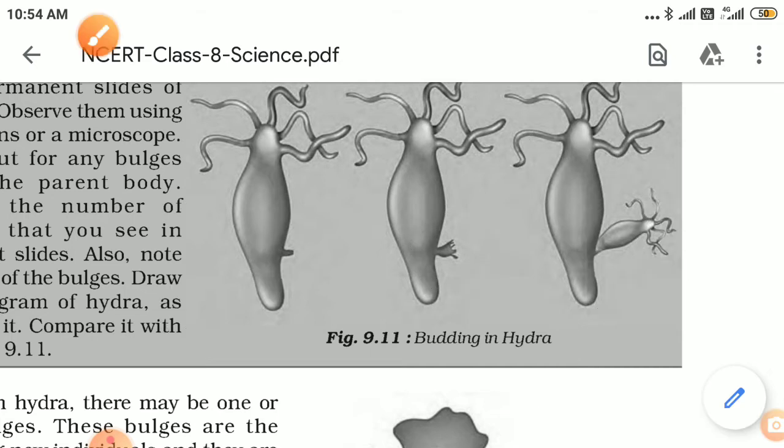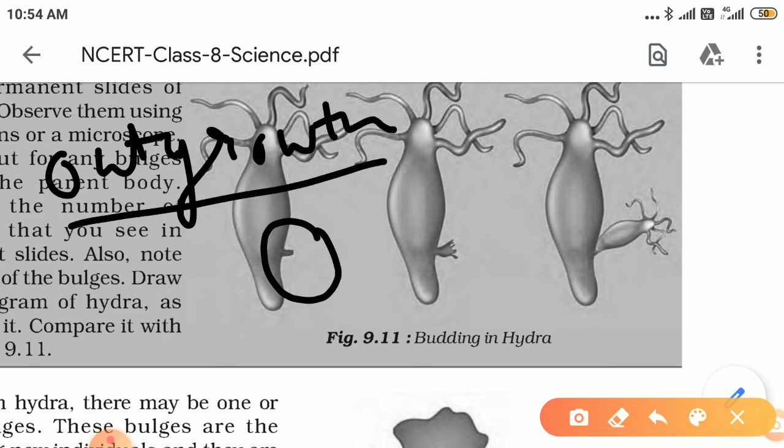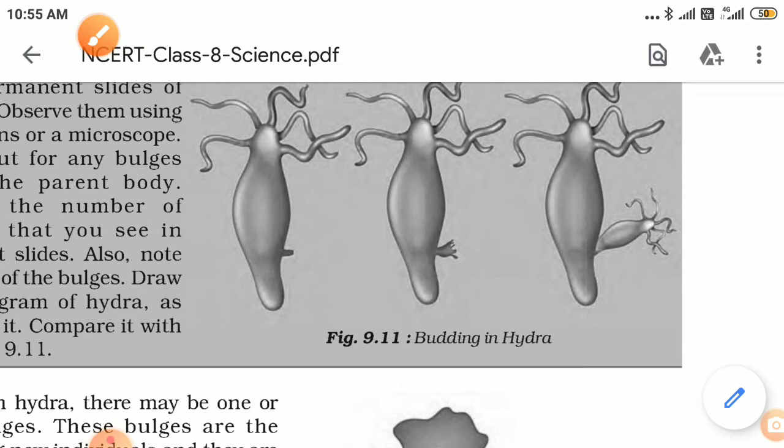So what is a bud? You have to write the definition of bud from here. A bud is a small outgrowth from the body of the parent which grows there, and finally it detaches from the parent's body and grows as an independent organism. So this is called budding. What is the most common example of budding? Its example is hydra.